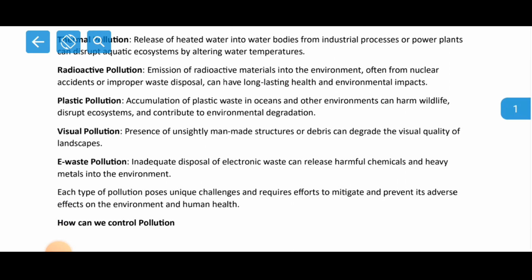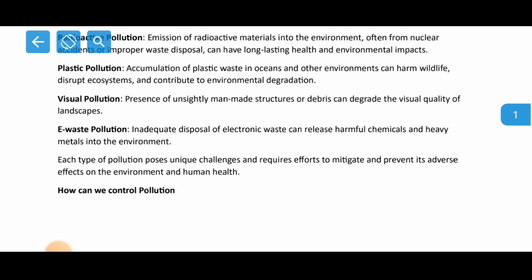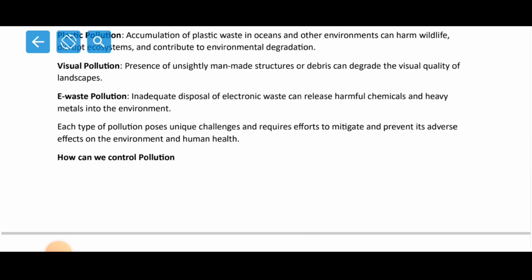Right now, visual pollution. Presence of unsightly man-made structures or debris can degrade the visual quality of landscape. This is not so important. E-waste pollution. Inadequate disposal of electronic waste can release harmful chemicals and heavy metals into the environment. In the present scenario, we are using electronics of different types, earphones, mobile phones, laptops, right? So all this e-waste should be properly disposed of. Each type of pollution poses unique challenges and requires effort to mitigate and prevent its adverse effects on the environment.